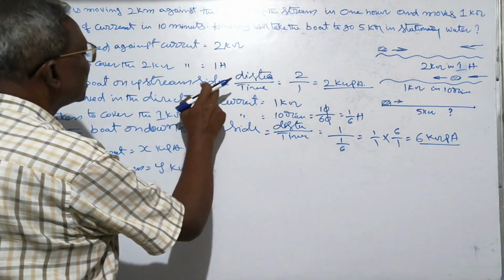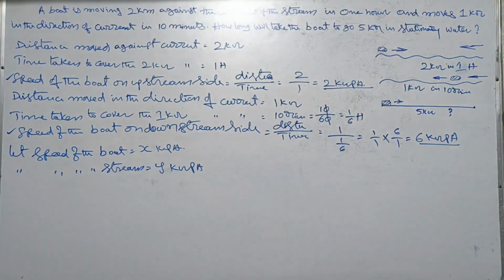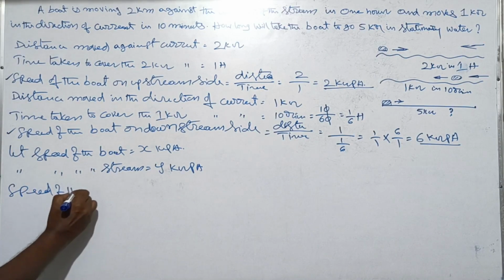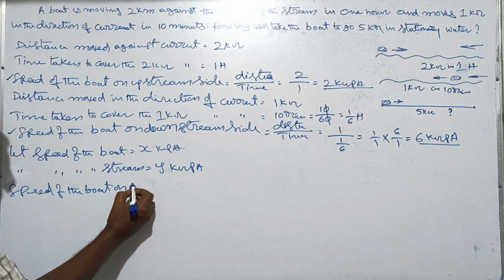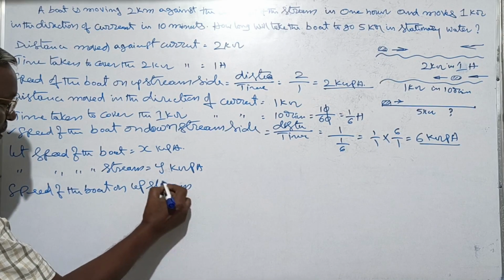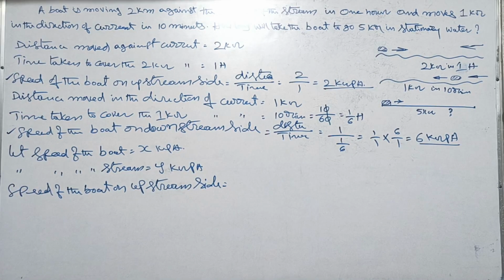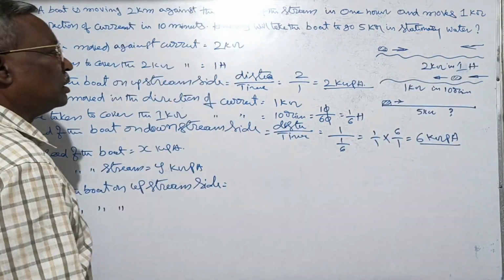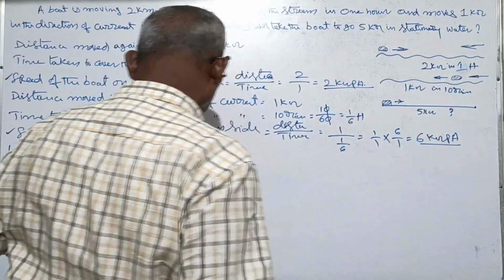Speed of the boat on upstream side is equal to speed of the boat minus speed of the current.